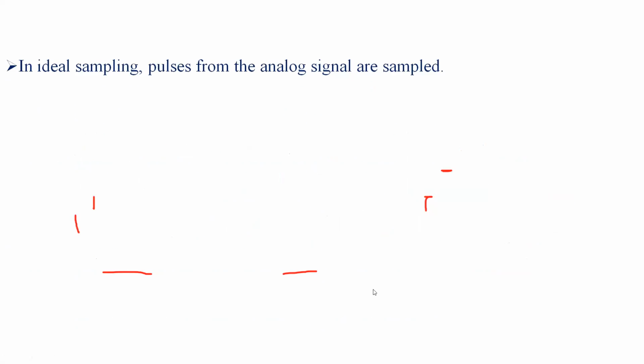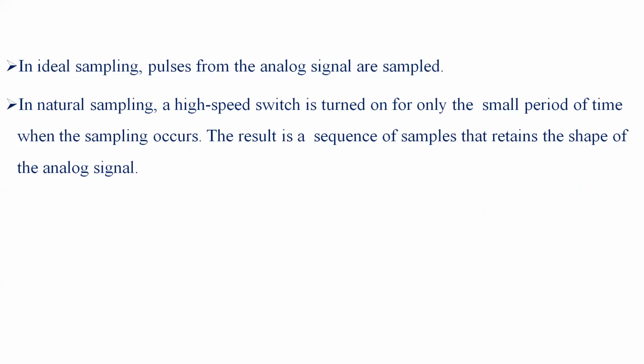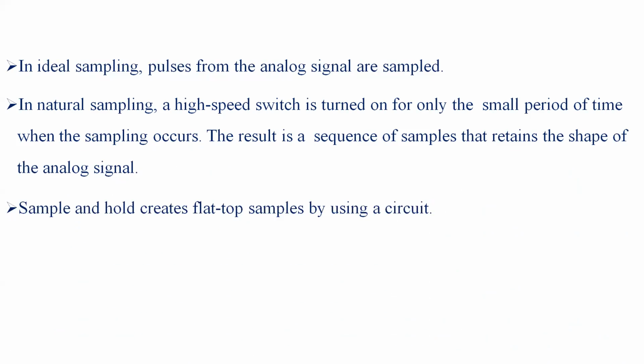So in ideal sampling, pulses from analog signals are sampled. Whereas in case of natural sampling, as I said, we use a high speed switch which is turned on for only a small period of time, only at the time where the sampling will occur. At all the remaining time, the high speed switch is turned off. So the result is a sequence of samples that retain the shape of the analog signal.